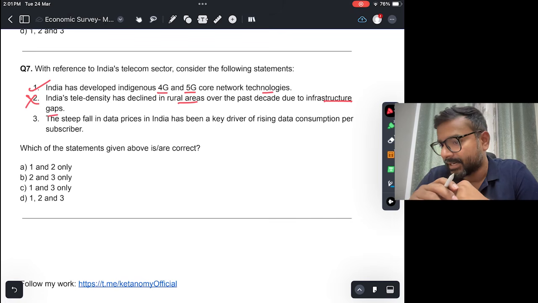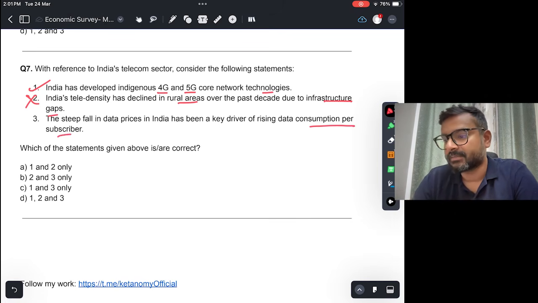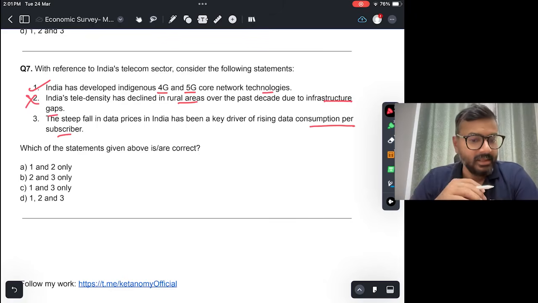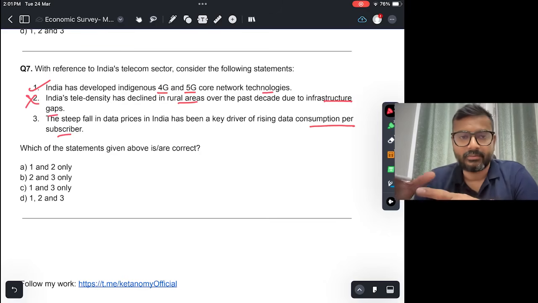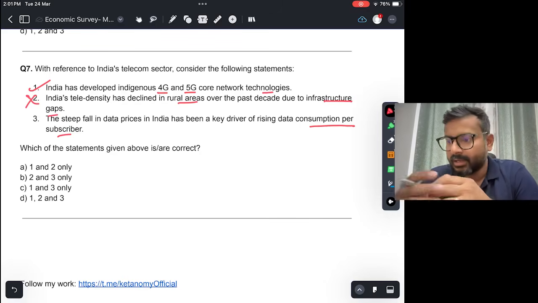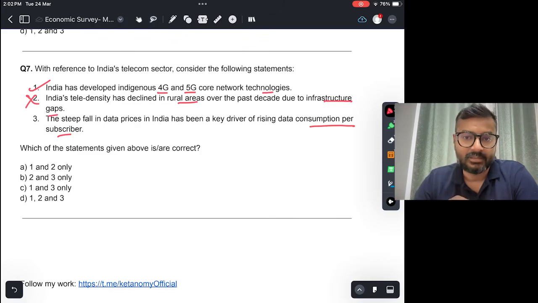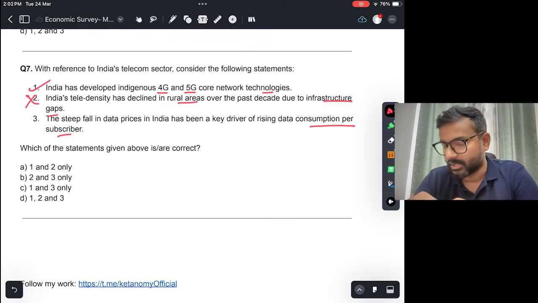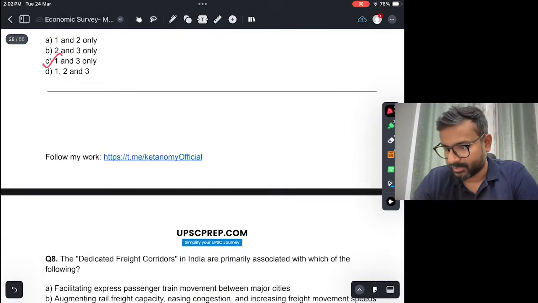The steep fall in data prices in India has been a key driver of rising data consumption per subscriber. Okay, this again is very true. If you notice just what was the cost of data 10-15 years ago and the cost of data today, it is much cheaper, and that has been one of the primary reasons most of the people are now consuming a lot of data. It's true. Answer would be C, 1 and 3.